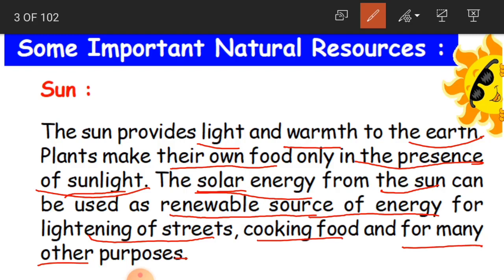So that is why the sun is very important, and the sun is a natural resource for us.